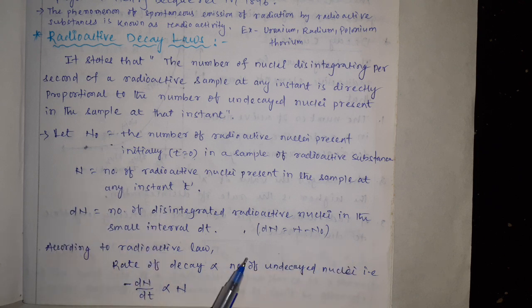According to this law, the rate of decay is proportional to the number of undecayed nuclei, where the rate of decay is dN by dt with a negative sign because it decays, it disintegrates. This is proportional to N, the number of radioactive nuclei present at that instant, the undecayed nuclei number.